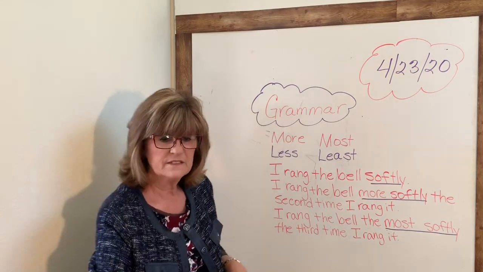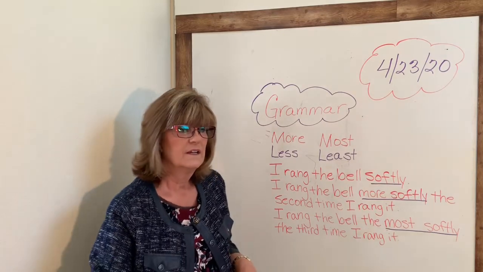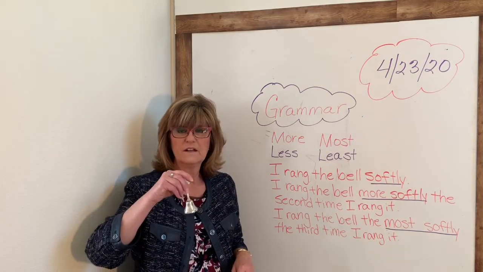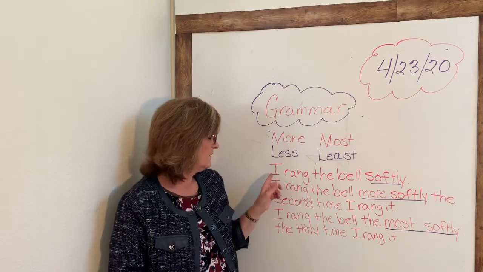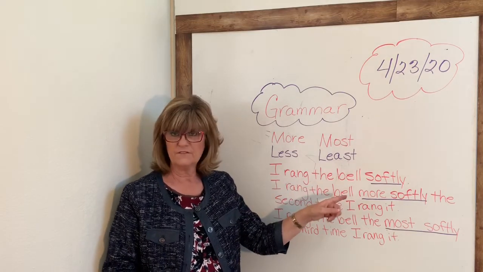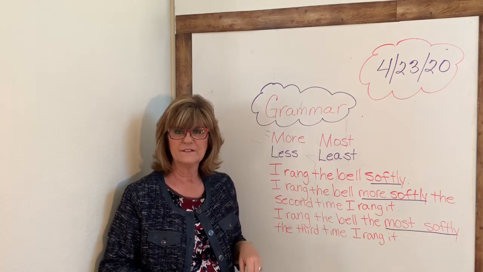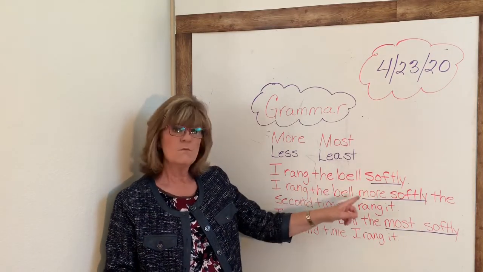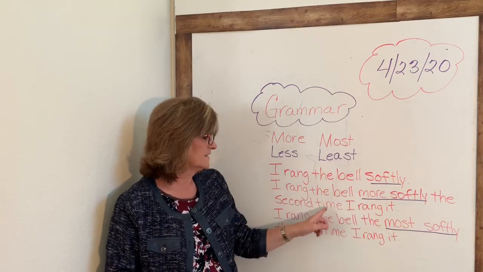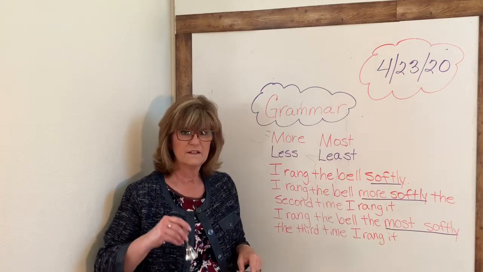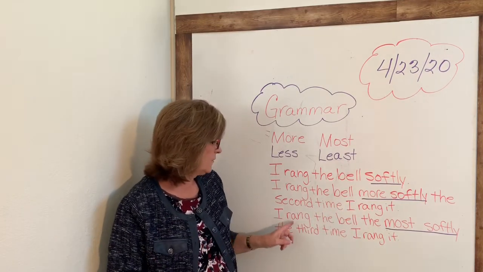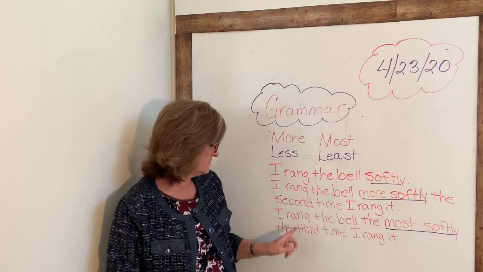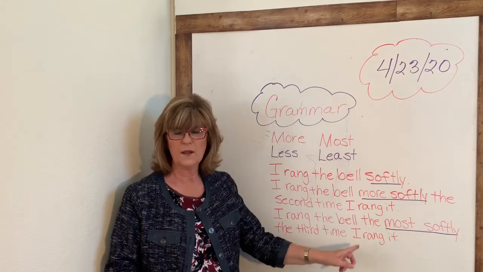So I have a little example for you. I have a bell here. Okay, I rang the bell softly. I'm going to ring it again. I rang the bell more softly the second time I rang it. I rang the bell the most softly the third time I rang it.